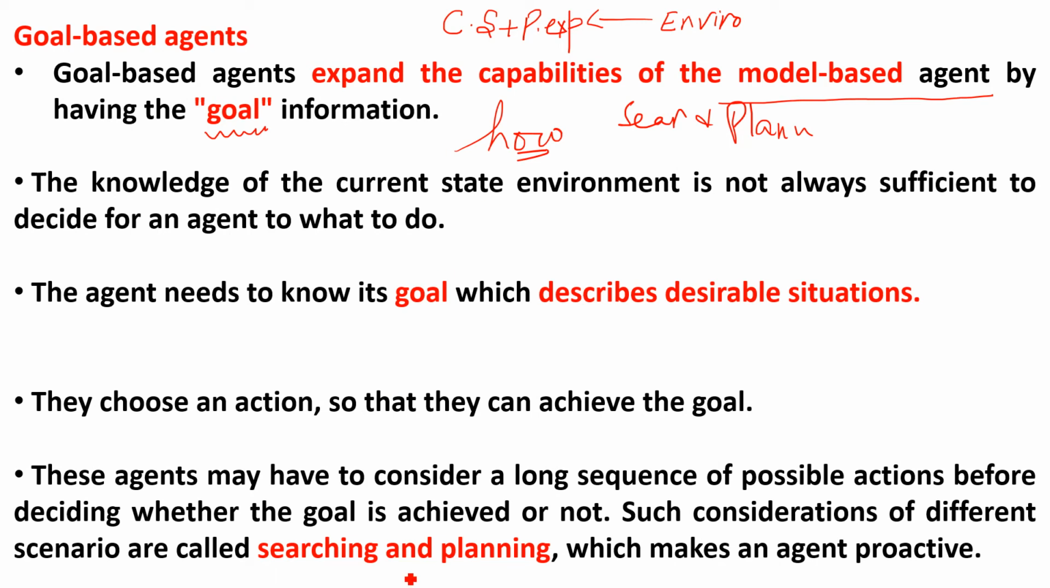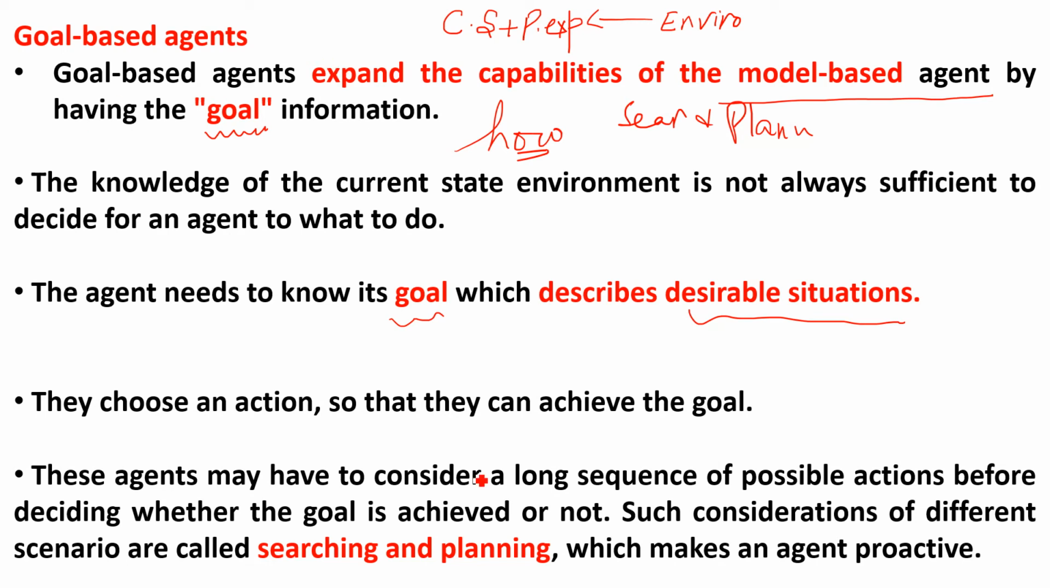When you read this, it will be much clearer to you. What I am saying is written here. See how we can reach our goal state. In order to reach our goal state, we need some searching and planning, which makes an agent proactive. And desirable situation means goal. So these kinds of questions come in your MCQs. What type of agents deal with the goal state? Then you have to say goal-based agents, meaning the agents in which we have searching and planning options.